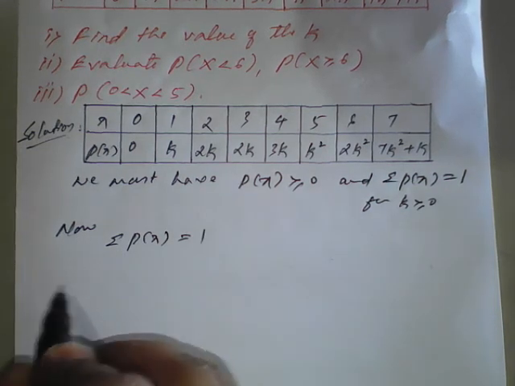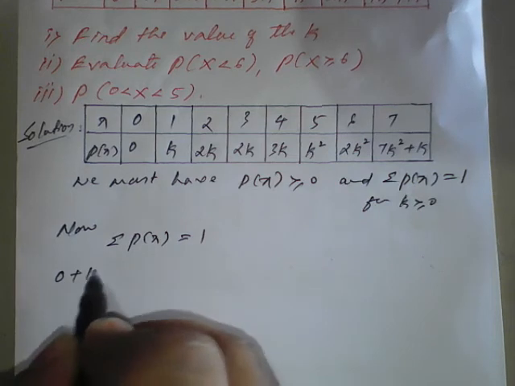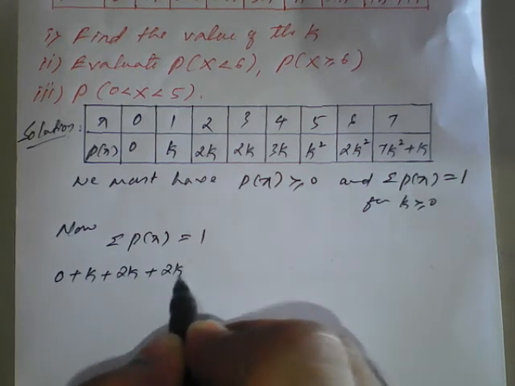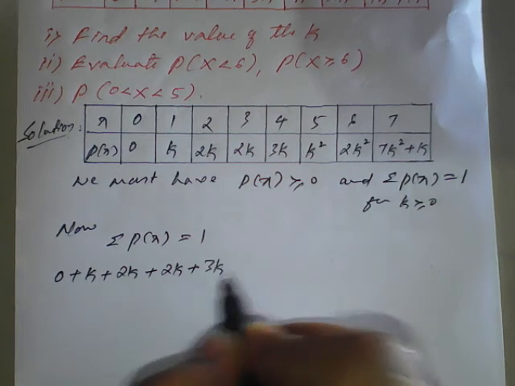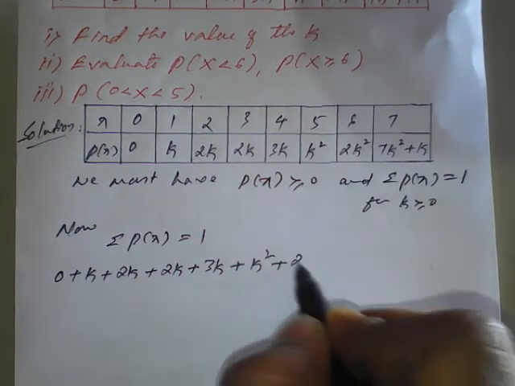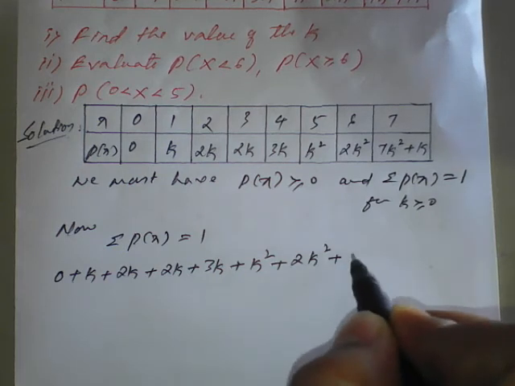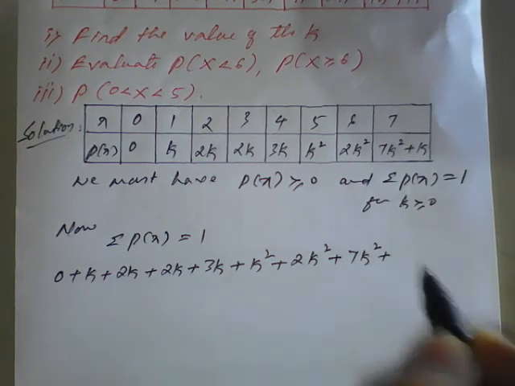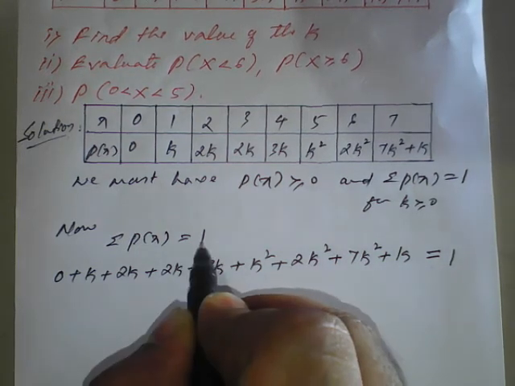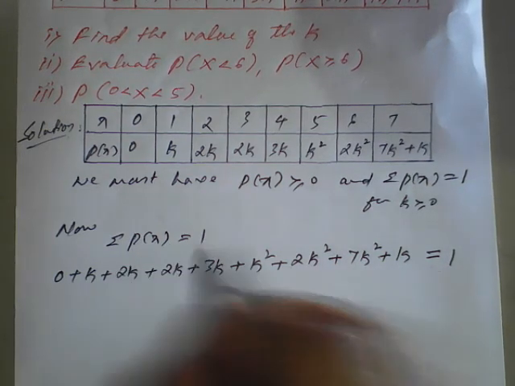So left hand side it is 0 plus k plus 2k plus 3k plus k square plus 2k square plus 7k square plus k equal to 1. Summation of P of x is equal to 1, this one I had taken.